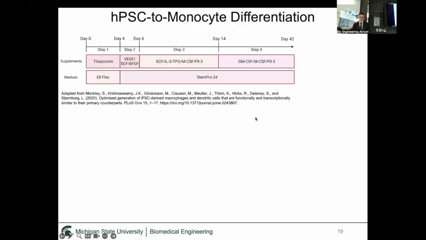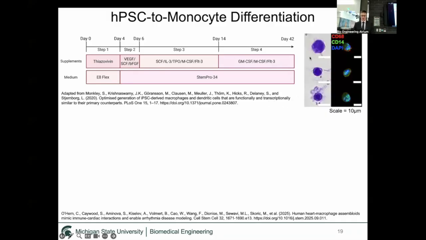And so what we did is we differentiated monocytes from human pluripotent stem cells using different chemical inhibitors, growth factors, and cytokines to generate monocytes. In this column here, you can see an H&E, or hematoxylin and eosin stain of monocytes, and you can see they're about 10 microns in size, circular, have very large nuclei, and that top one has a nice distinct kidney shape, a nucleus characteristic of monocytes. They also express CD14 and CD68 monocyte markers.